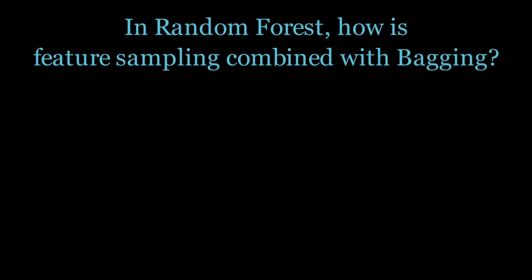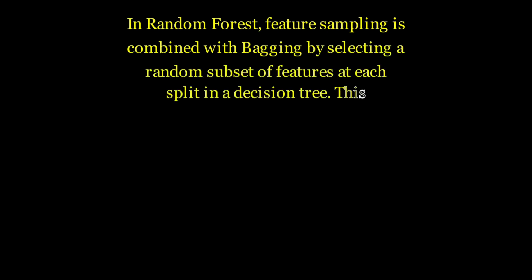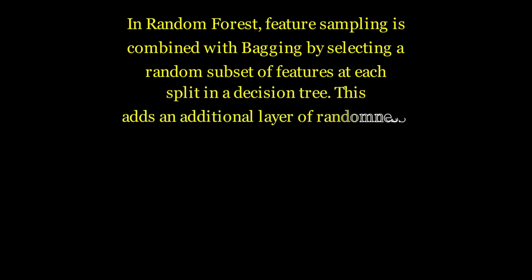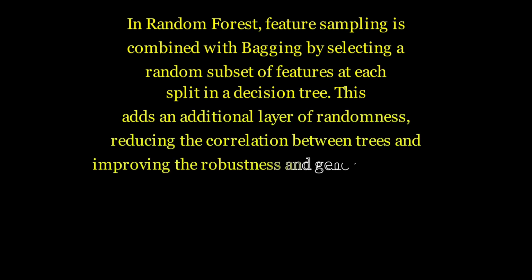In random forest, how is feature sampling combined with bagging? In random forest, feature sampling is combined with bagging by selecting a random subset of features at each split in a decision tree. This adds an additional layer of randomness, reducing the correlation between trees and improving the robustness and generalization of the model.